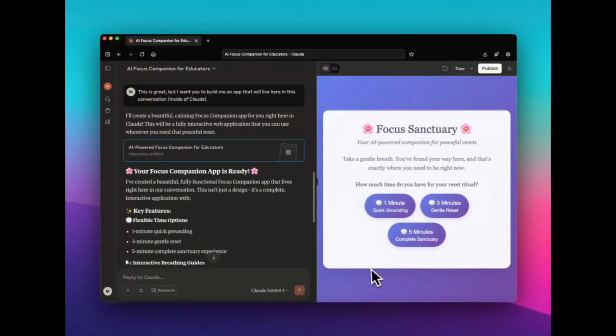And so we can go in here and adjust anything that we want it to look like. It will adjust the code. If you wanted to make this a live app and push it to Netlify or whatever you use to publish your apps, you can do that. You can take the code and create a one-page app. But I kind of like just building things inside of Claude.